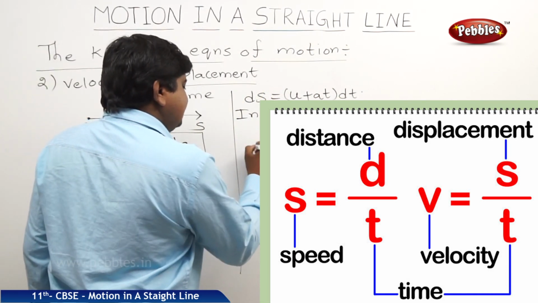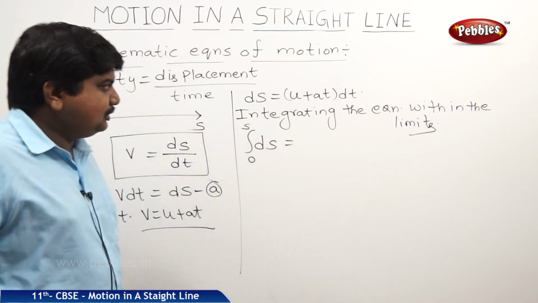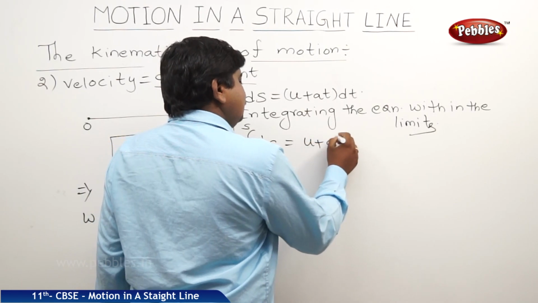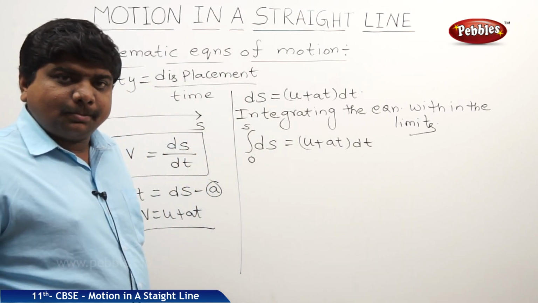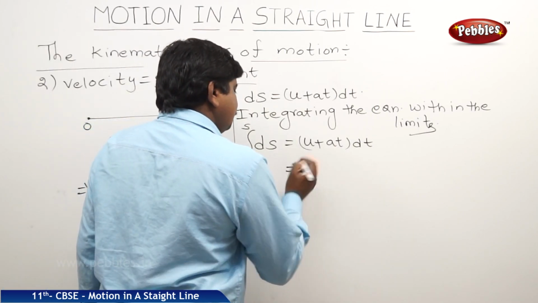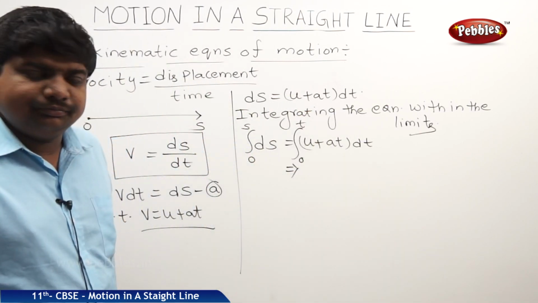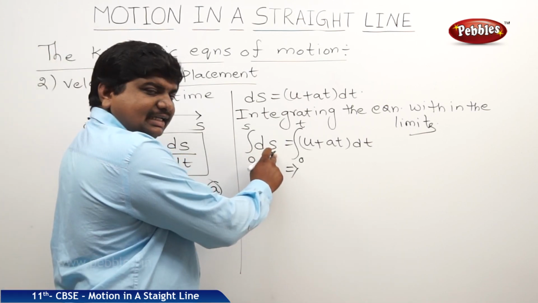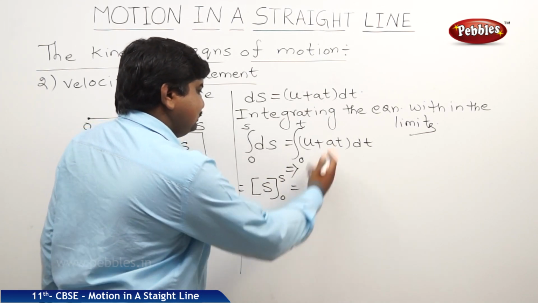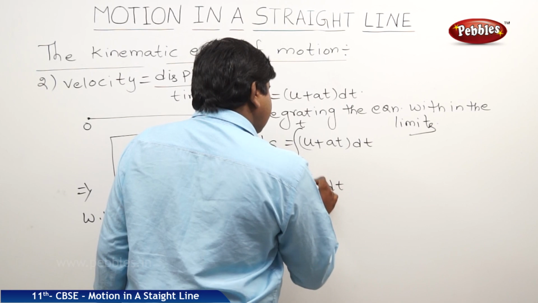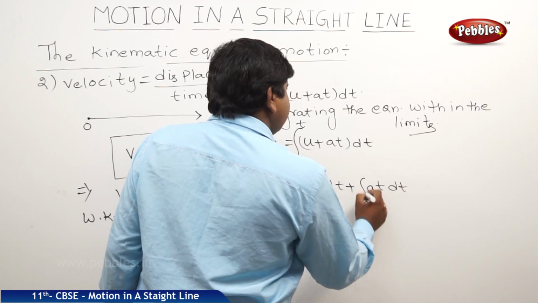So ds is the rate of change in position. It is from 0 to s. u plus at into dt, it is from 0 to t. So we know that integral ds from 0 to s is s under the limits 0 to s. So this will be u dt under the limits 0 to t plus at dt under the limits 0 to t.